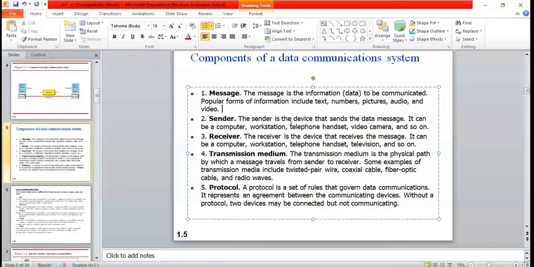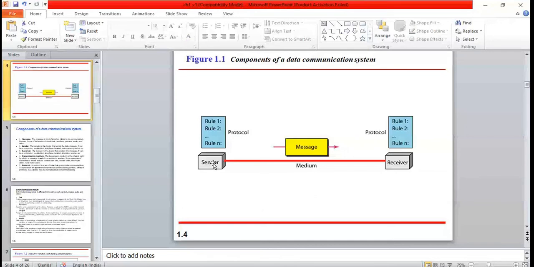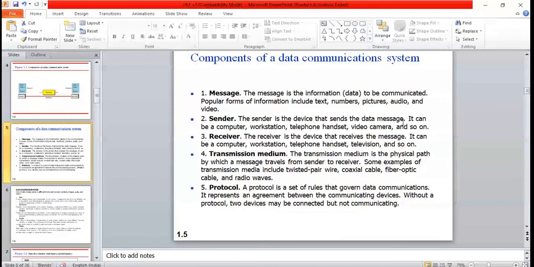Then sender. The sender is the device that sends the data message. When I use the term sender, it is a device that is going to send the data to the receiver. Who can be the sender? It can be a computer, and obviously the user operates the computer. The end devices are computers, workstations, telephones, video cameras and so on. These are the different sender devices that send the data.